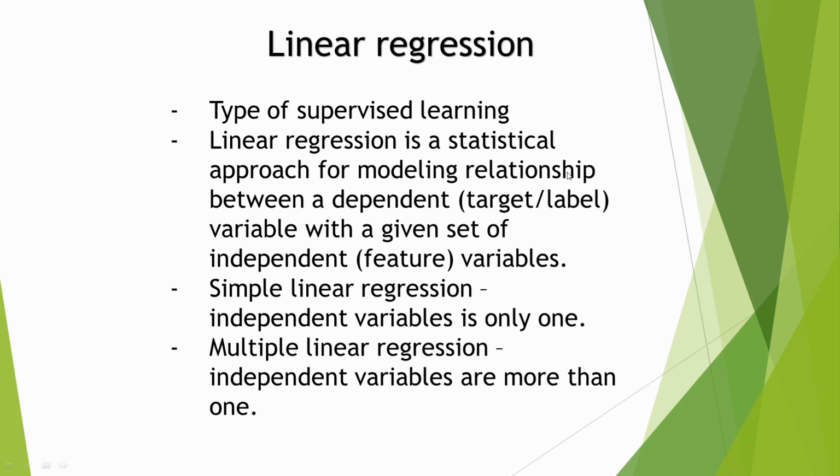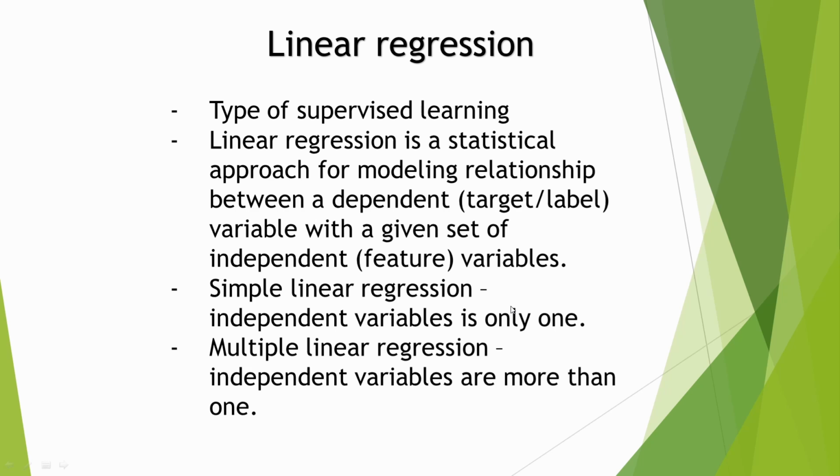So let's see what linear regression is. Linear regression is a statistical approach for modeling the relationship between a dependent variable and a given set of independent variables. So what is the dependent variable? The dependent variable is the result which we are going to predict. It is commonly referred to as the target variable or label variable. Independent variables are the feature variables from which we are going to predict the result variable.